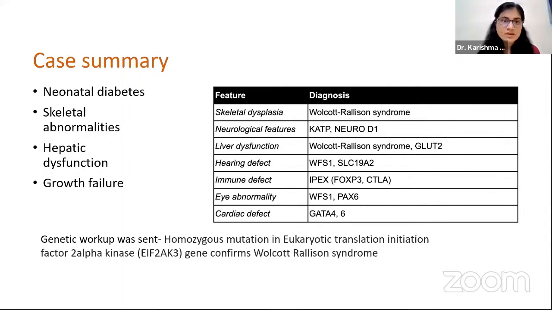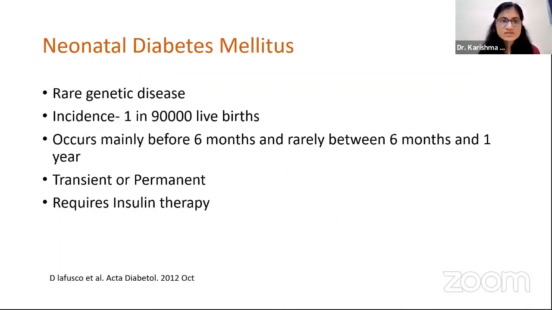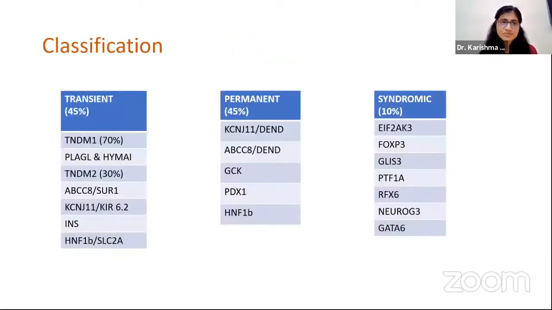Yes. Neonatal diabetes mellitus is a rare genetic disease, the incidence being 1 in 90,000 live births. It occurs mainly before 6 months and rarely between 6 months and 1 year. Whenever an infant presents with features of diabetes mellitus between 6 months and 1 year, not associated with any antibody positive status, then neonatal diabetes mellitus should be considered. It is either transient or permanent and requires insulin therapy.